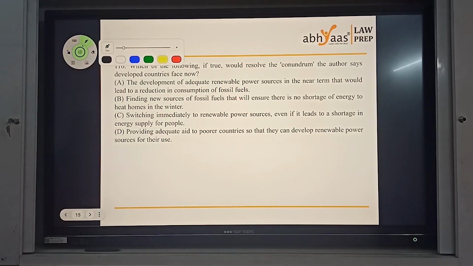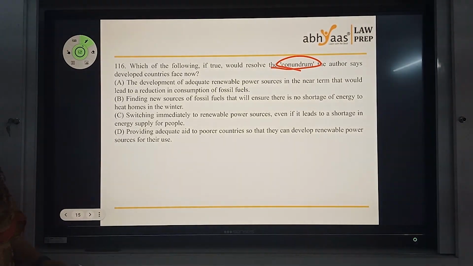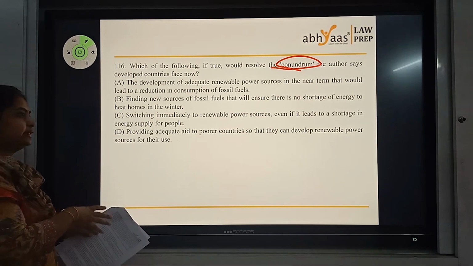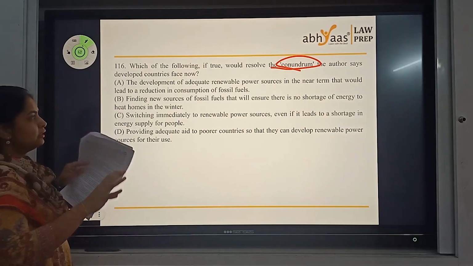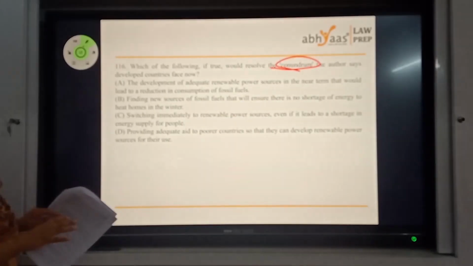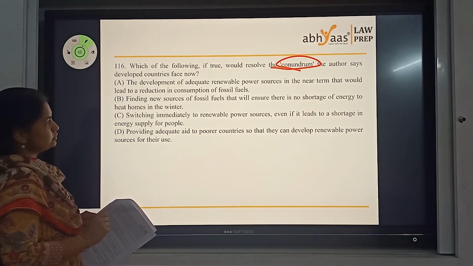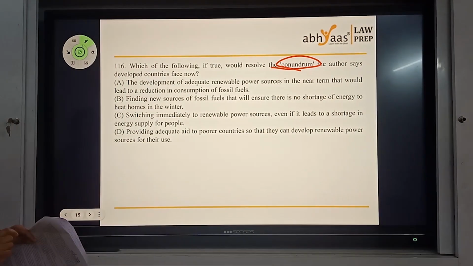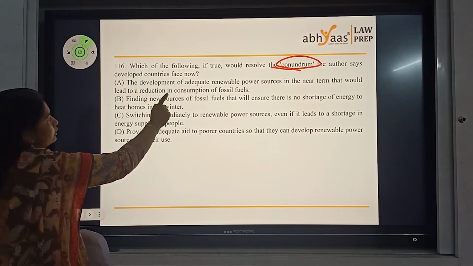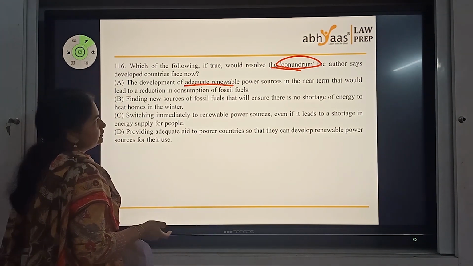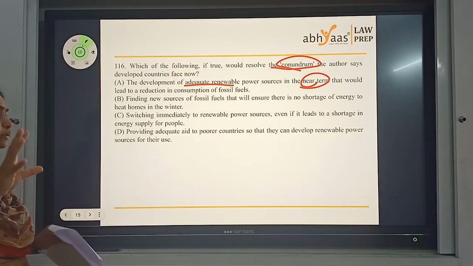Next one. Which of the following, if true, could resolve the conundrum the author says? What's the conundrum? They are in need of fuel, and there's a renewable energy thing that they want to go to, and they're again having fossil fuel drilling happening, and the dilemma of the two reasons that they have in the first paragraph, etc. Let's see the options here. The development of adequate renewable power sources in the near term, that would lead to a reduction in consumption of fossil fuel. So here I am talking about developing adequate renewable power sources in the near term. So timeline part of it. So that looks like an answer to me.